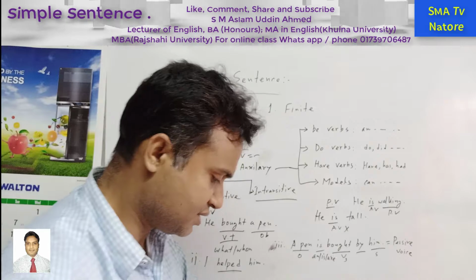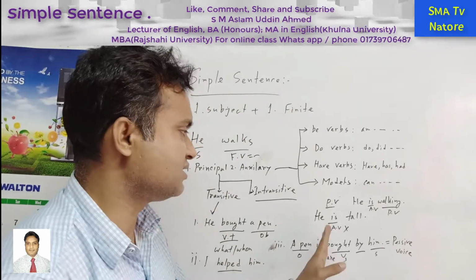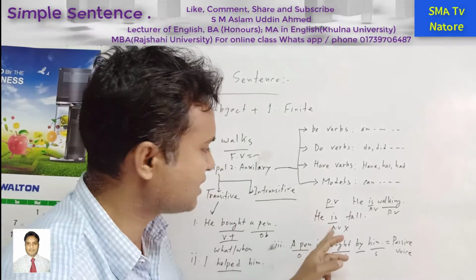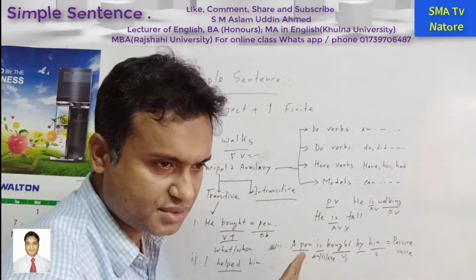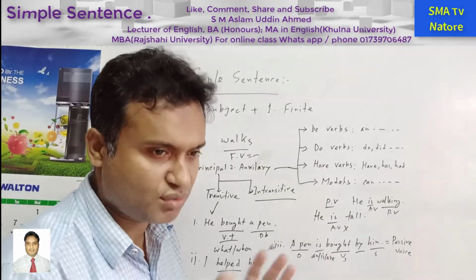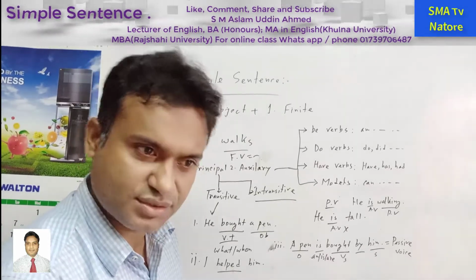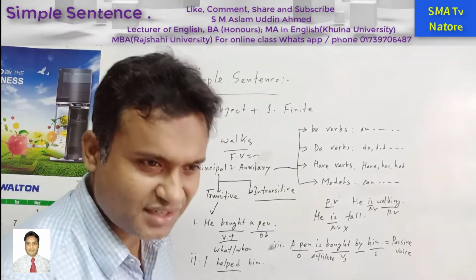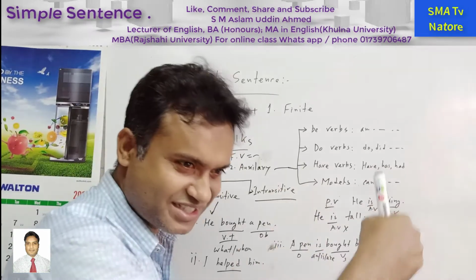What actually happened? If you classify these verbs, you can find out other types. One is action verb, another one is non-action verb. So what is action and what is non-action? If you punch anyone at this moment, that is action.